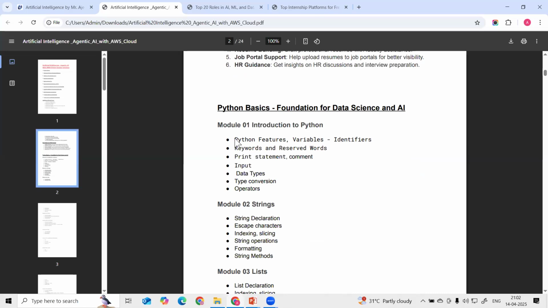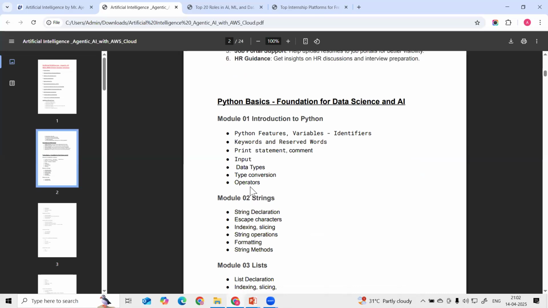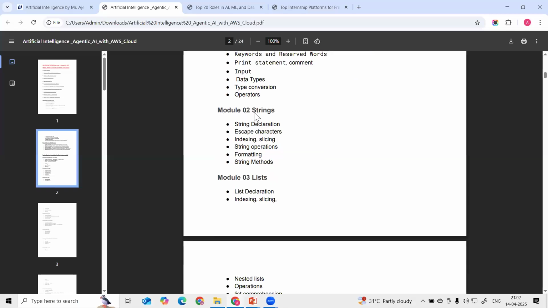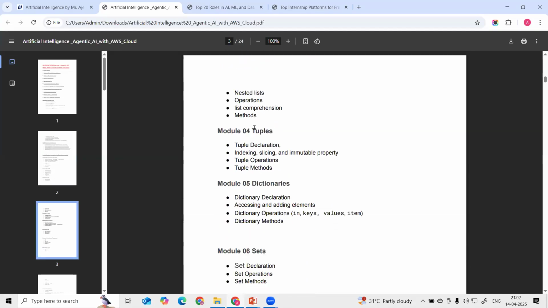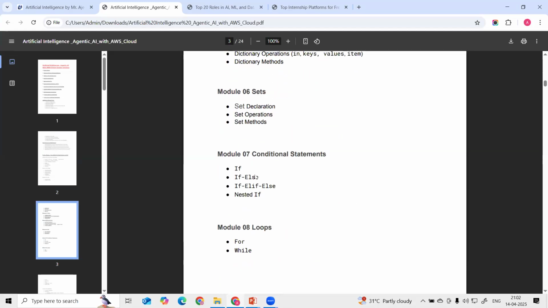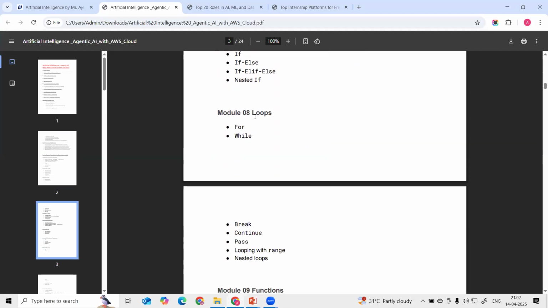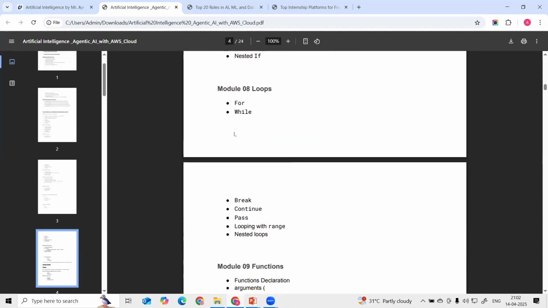Here we can learn the basics of Python. Then in the next modules we are going to learn strings: what a string is and the different functionality of strings. Then we are going to see lists, what a list is and its different functionality, likewise tuple, dictionary, set. Then we are going to learn conditional statements, if else, nested statements. Then we are also going to learn loops, for loop, while loop.